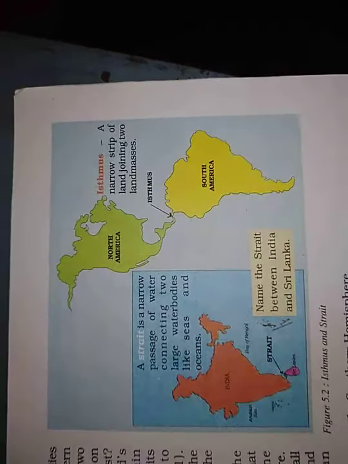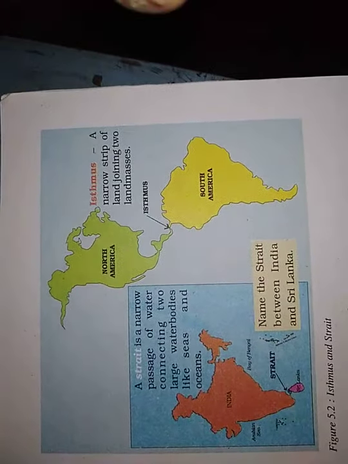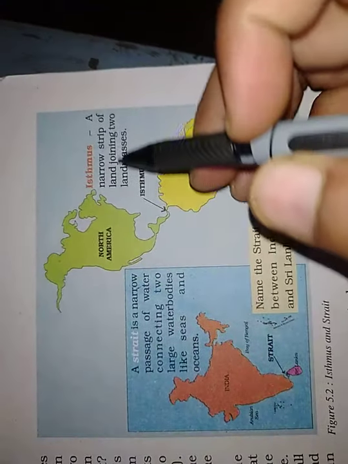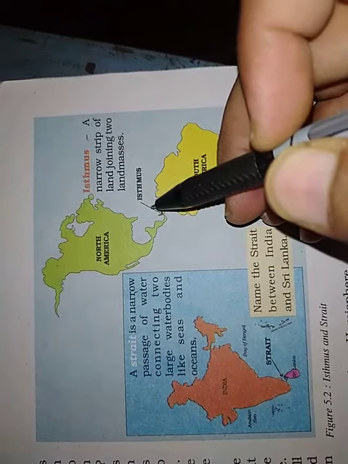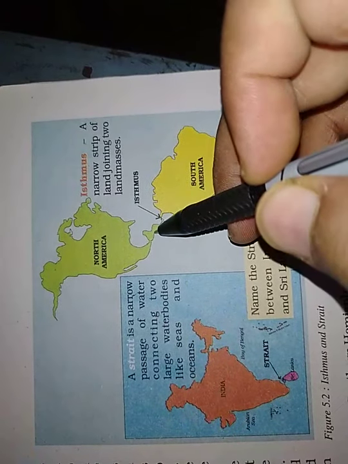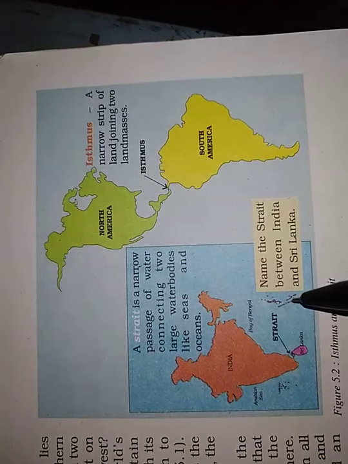Now we have just discussed a few things about the figure which is given there. You know the isthmus in North America is a narrow strip of land joining two landmasses. Now, what is the name of the strait between India and Sri Lanka?